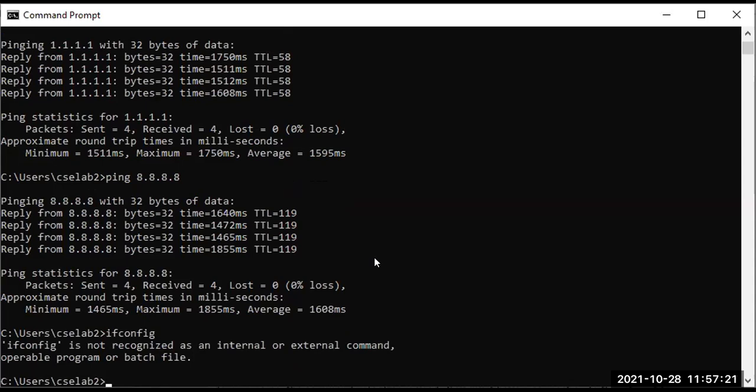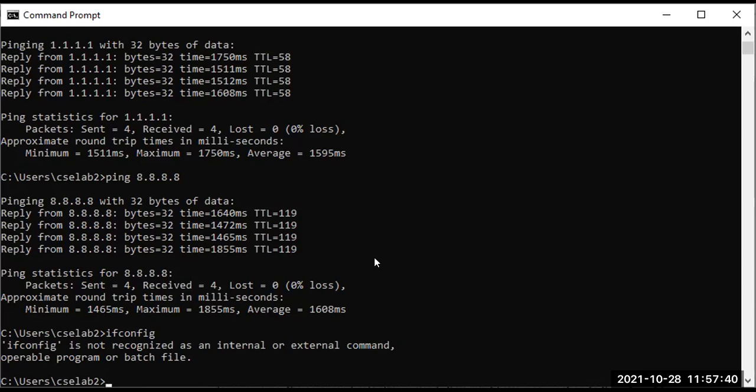This means this command is not for Windows. But if I write ifconfig in Linux, then yes, it will work properly.